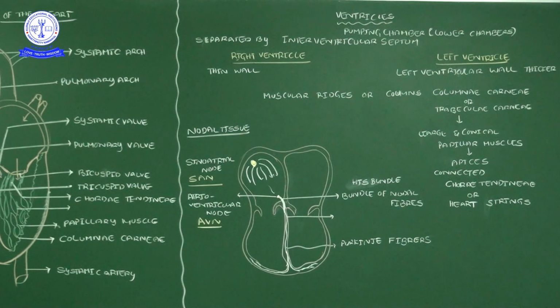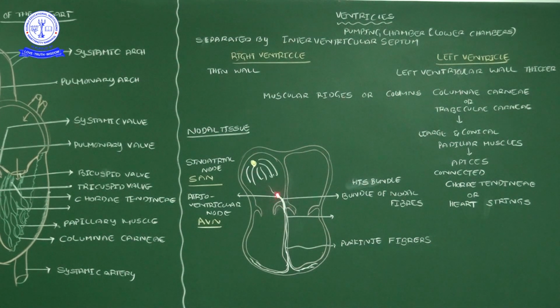This sinoatrial node we call the pacemaker. This pacemaker is controlled by the autonomic nervous system. Itself it can stimulate the action potential for the purpose of heart functions. Heart contraction and relaxation will work by it. So stimulations are generated from the sinoatrial node. Those stimulations reach up to the corner of the right atrium, the lower side left corner of the right atrium, reciprocally.